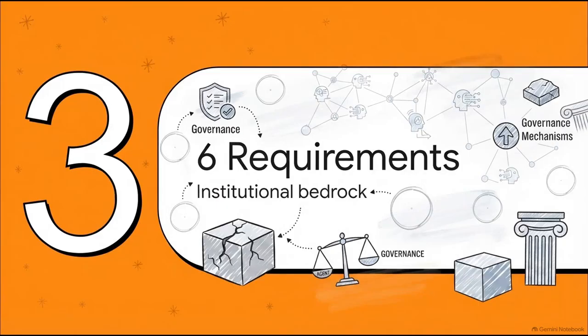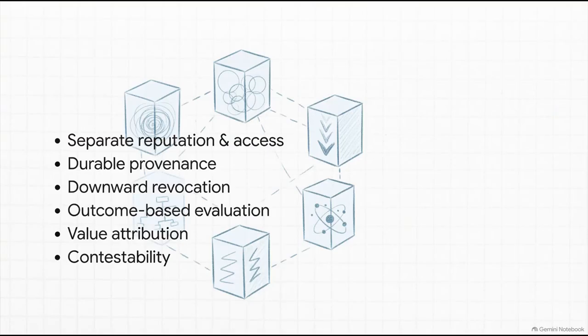All right, Section 3. 6 requirements for autonomy. The institutional bedrock. To fix those gaps, we need these 6 testable requirements. They are essentially the holy grail of local AI. They form the absolute minimum institutional layer we need before we can safely let agents act on our behalf at machine speed. Without these, you just have chaos.